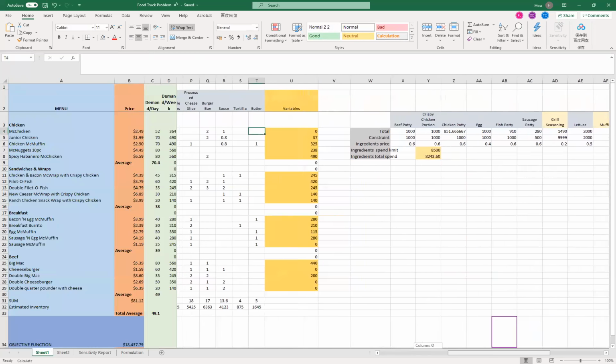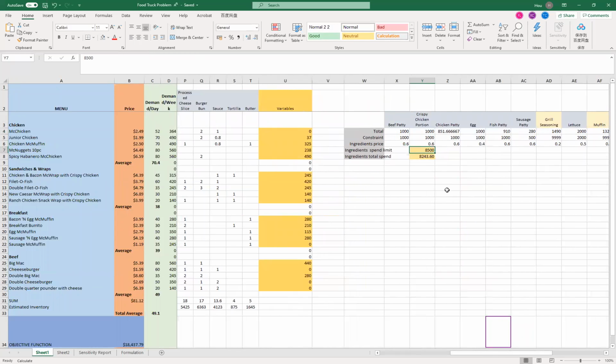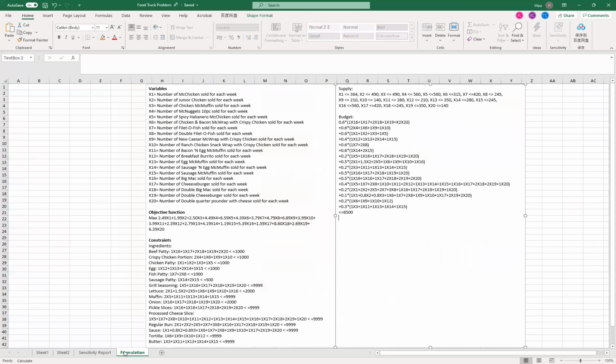For the mathematical formulation, with the aim of maximizing the profit of 20 products for each week, we multiply the price and quantity of each product and add them up to get the objective function. There are 3 kinds of constraints. One is the ingredients quantity of supply constraint.